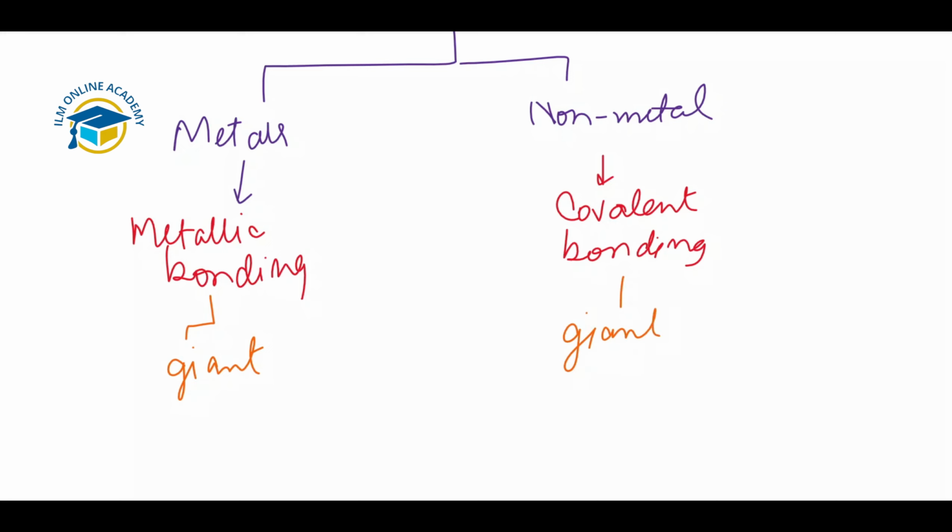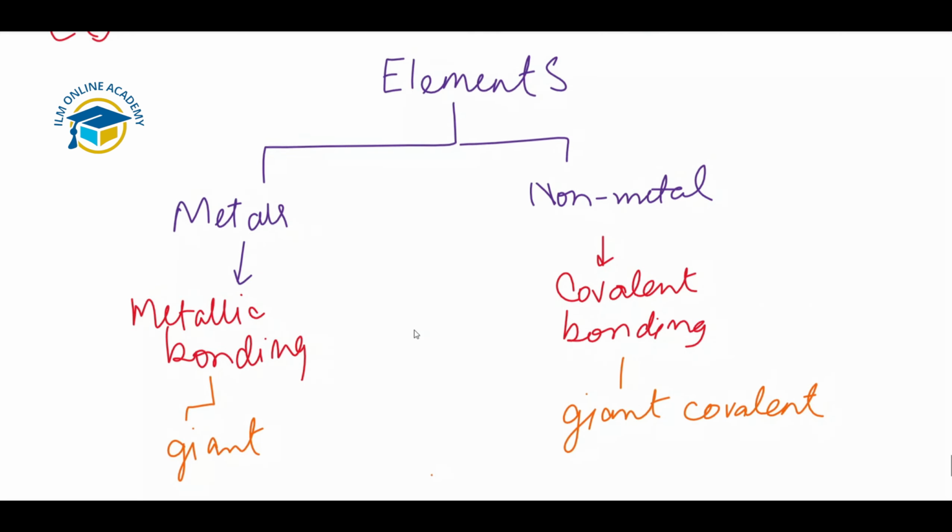For example, as we have discussed, silicon oxide, diamond and graphite are all giant covalent structures. So this is the classification of the elements in our periodic table: metals and non-metals, metallic bonding and covalent bonding.